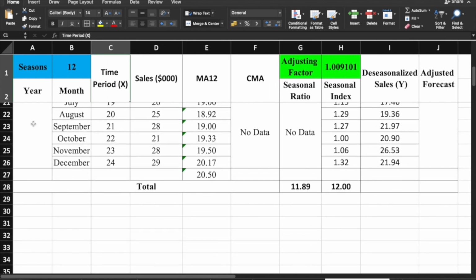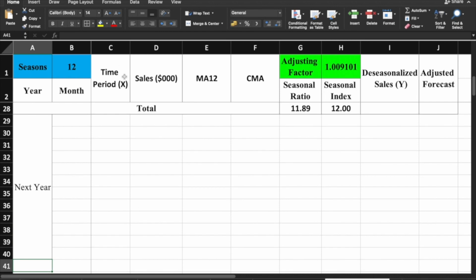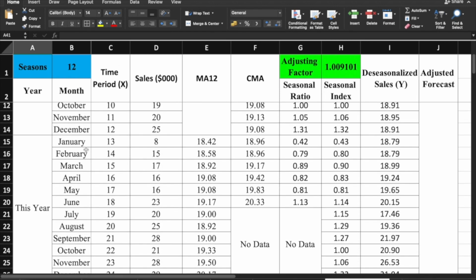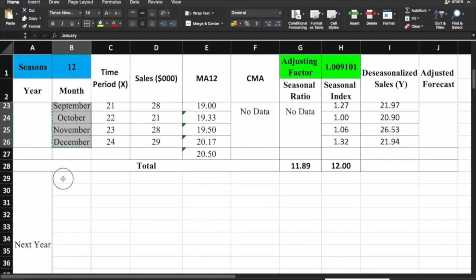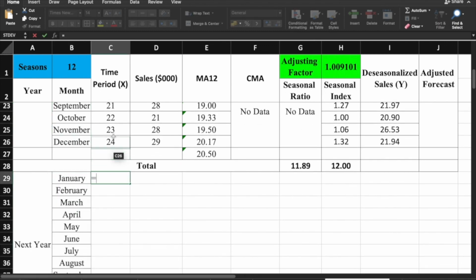Meaning po, we are projecting now kung ano man yung magiging forecast natin next year. Therefore, magdagdag tayo ng another dito. Instead of this year, let's change this to next year. And of course, let's copy and paste ang ating mga months. Okay, so January, we have 25 na tayo, dahil this is for next year.